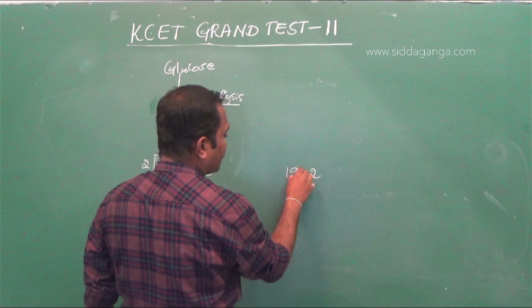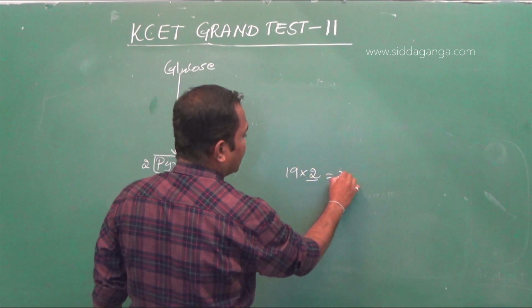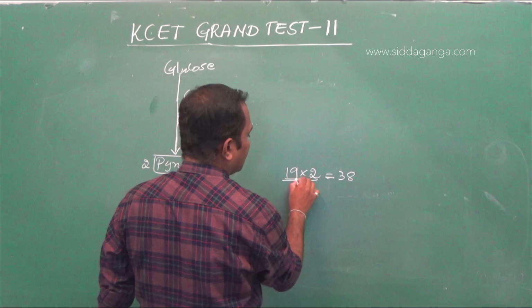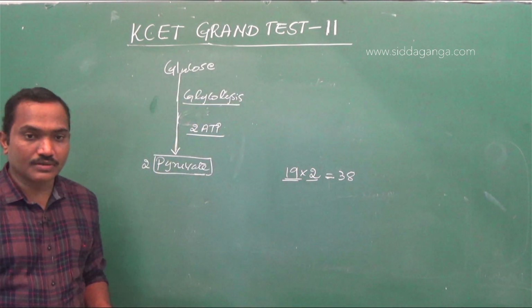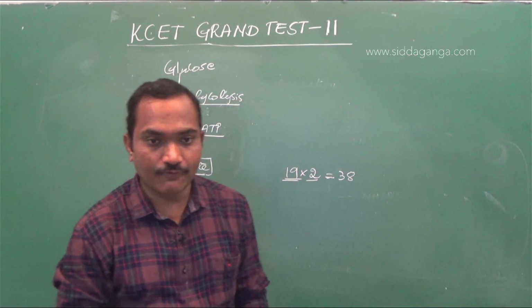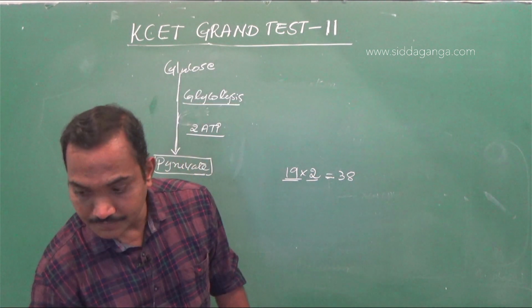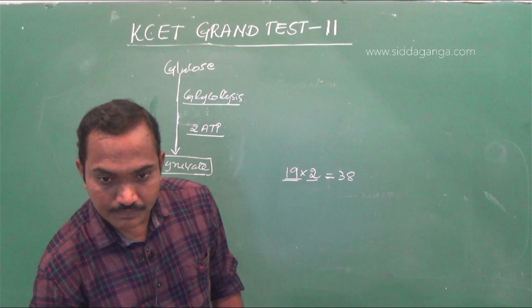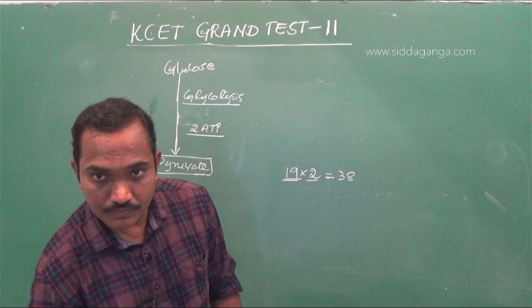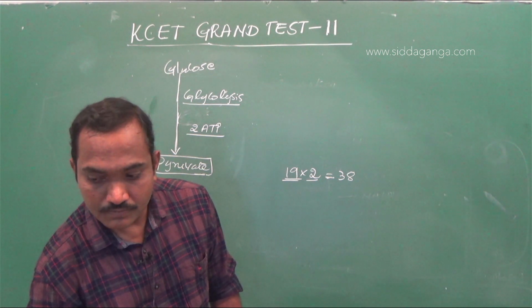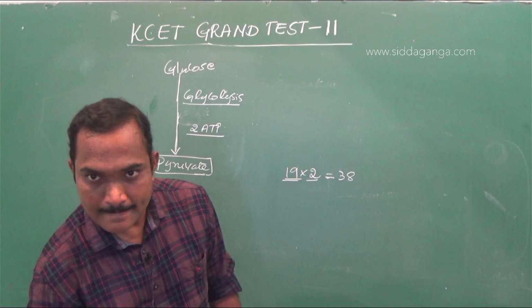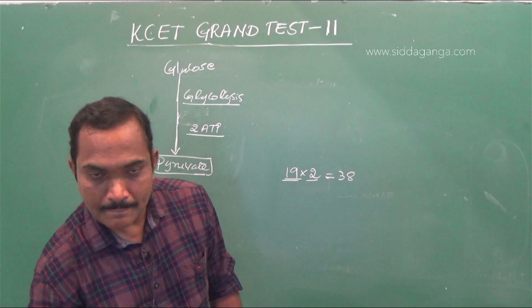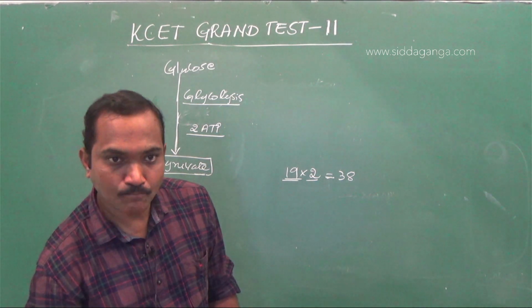From one molecule, if it is 2, for 38, that's 19 molecules of glucose required to produce 38 molecules of ATP. Okay.